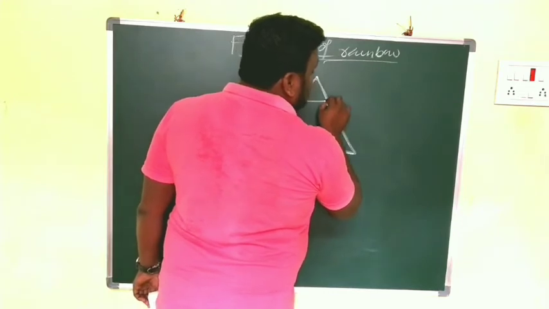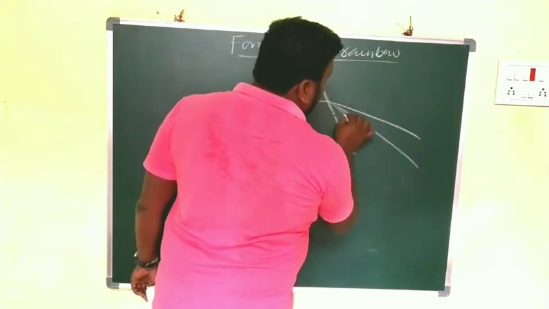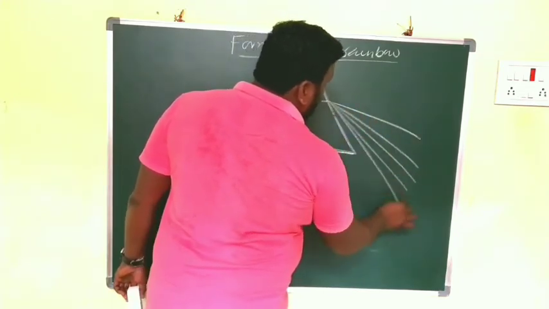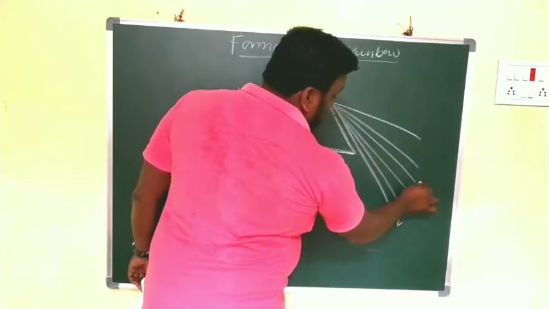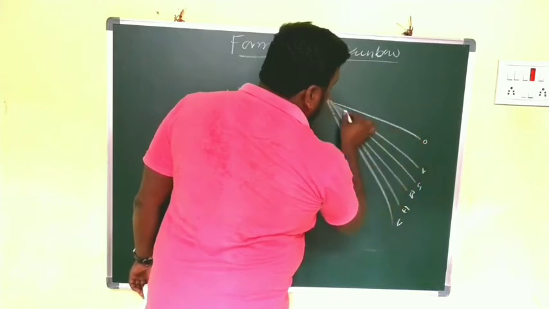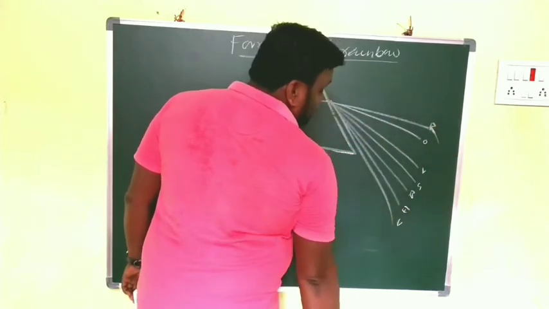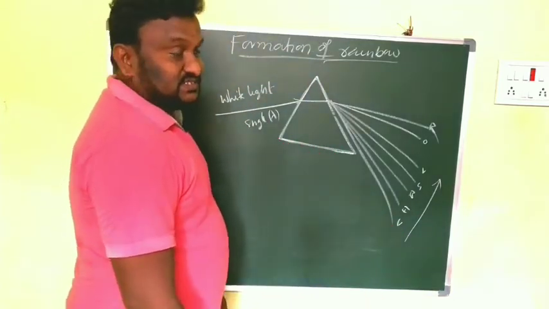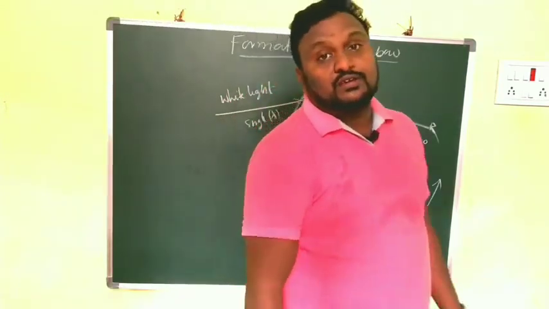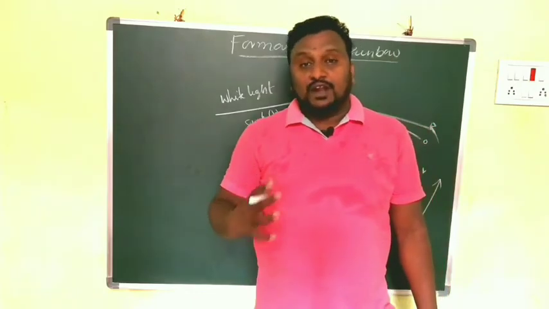Now the refracted ray splits into a number of colors. Already we know the 7 colors, the VIBGYOR colors. That phenomenon is what we call dispersion of light.